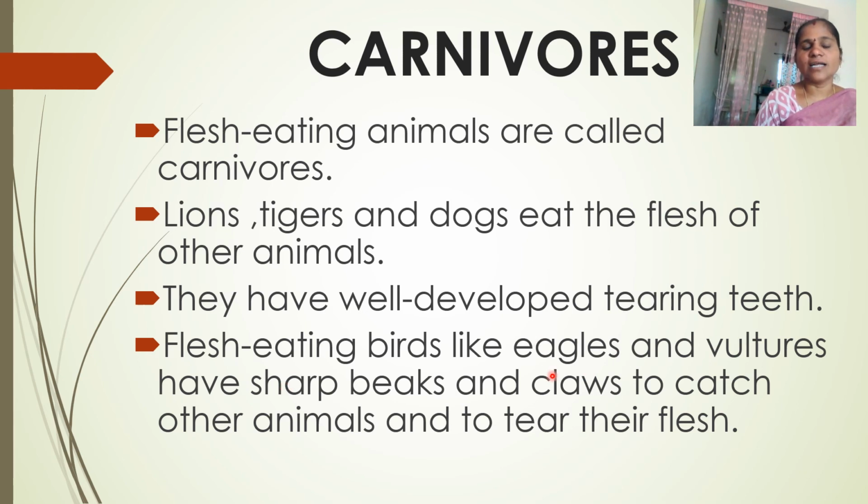Flesh-eating birds like eagle and vulture have sharp beaks and claws to catch their prey. So eagle and vultures have sharp beaks and claws. Even the claws are very sharp, looking pointed. So that's why they can easily catch their prey. Flesh-eating birds like eagle and vulture have sharp beaks and claws to catch other animals and to tear their flesh also. These are the special features of the carnivores.